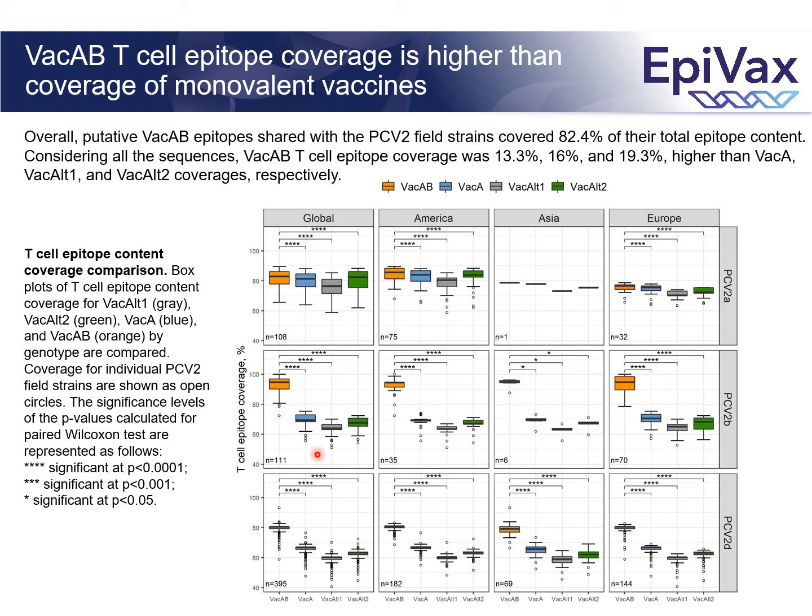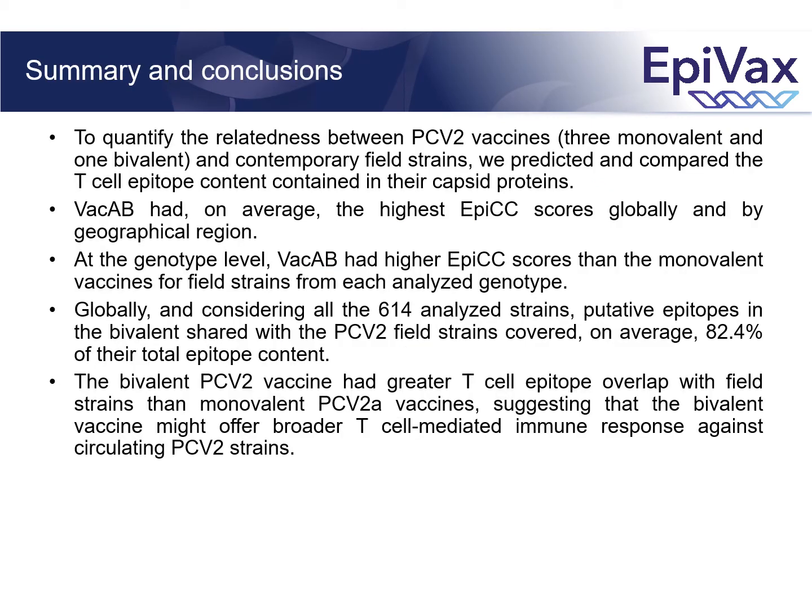The vaccine AB coverage is significantly higher than coverage of the monovalent vaccines, in particular for PCV2B and PCV2D strains. Overall, vaccine AB putative epitopes covered on average 82% of the total epitope content predicted in filostrains. If we consider all the sequences, vaccine AB T-cell epitope coverage was 13% higher than vaccine A, 16% higher than vaccine ALT1, and 19% higher than vaccine ALT2.